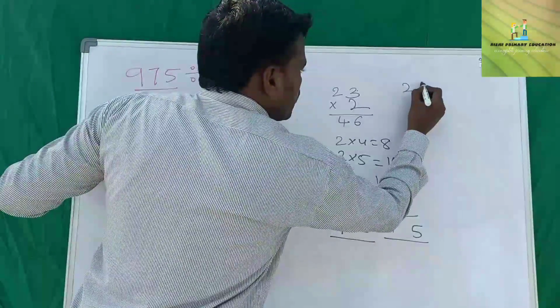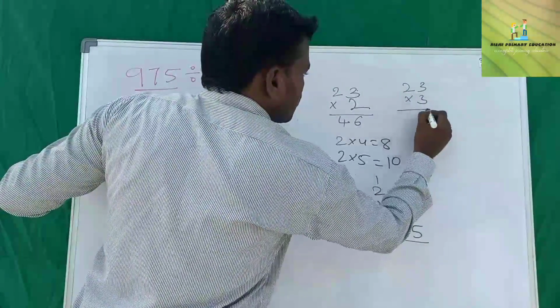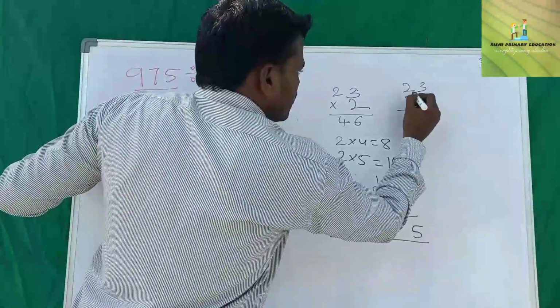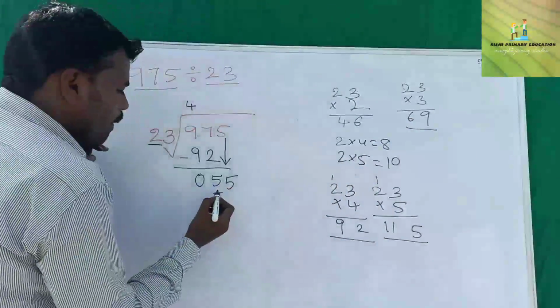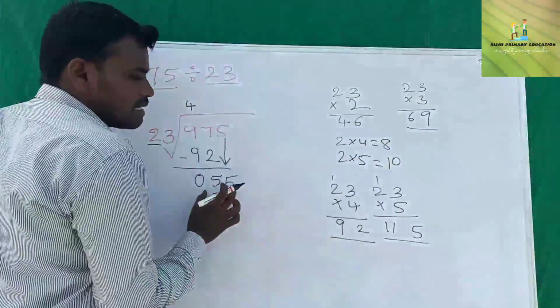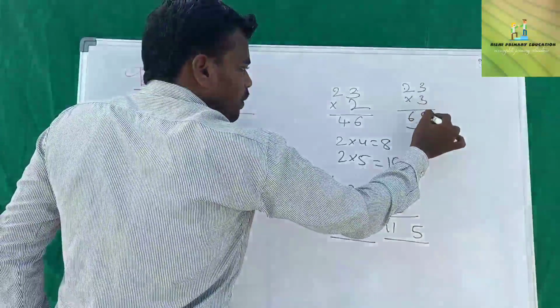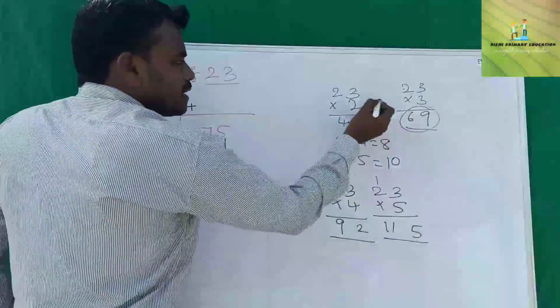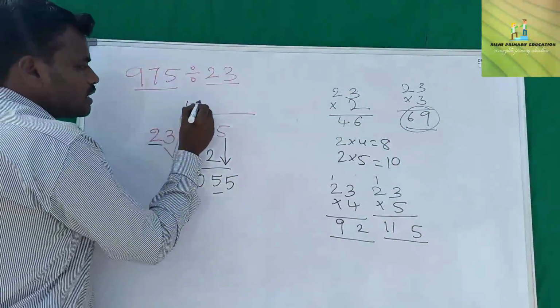Suppose 23 times 3, just check. 3 threes are 9, 3 twos are 6, so 69. 69 is the bigger number. Between 55 and 69, 69 is the bigger number, so we don't take this number. So we take this number, 23 times 2.